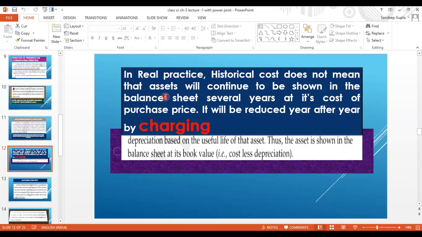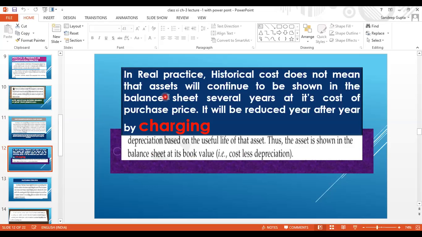Okay, so historical cost means at whatever rupees I purchased, and from that we will show only reducing depreciation every year, not at the market price. That's why it is called historical cost, and we can understand later on at what price it has been purchased. Suppose that if you record it on the market price, so we cannot find when we have purchased and at what price we have purchased, there will be difficulties.